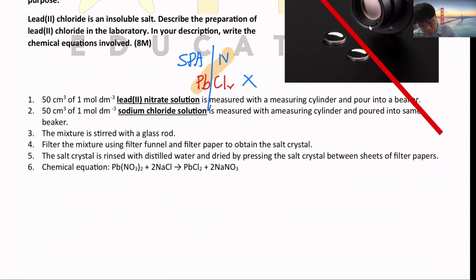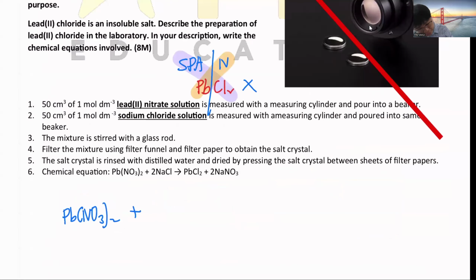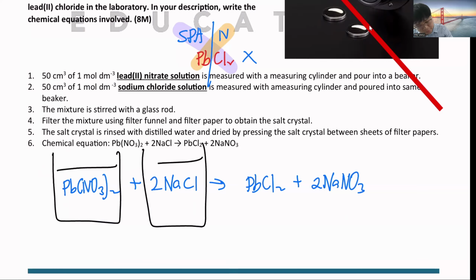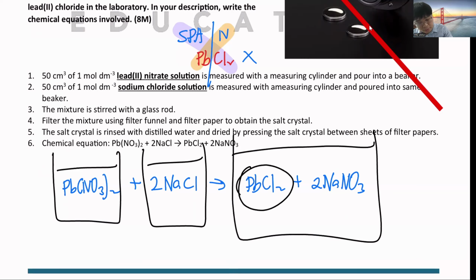The first chemical needed will be the Pb nitrate, plus the second chemical will be the sodium chloride, and become PbCl2 plus NaNO3. So same now, two beakers mixed together, you'll get your insoluble salt. Yeah, so this is the idea.